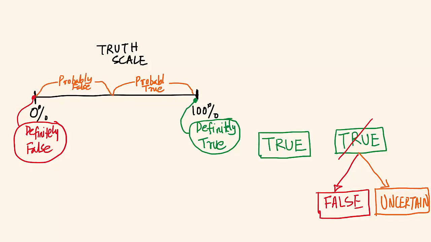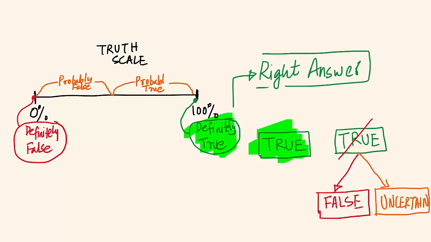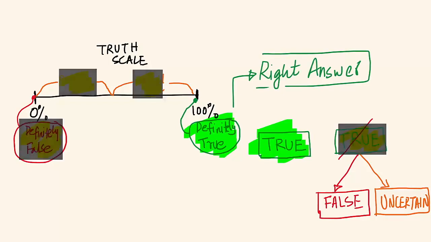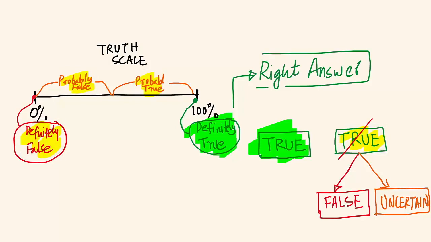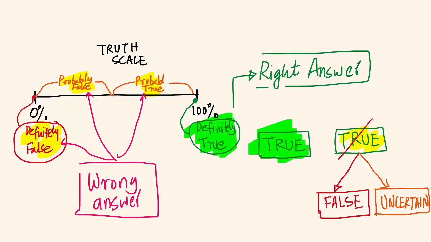But your answer must be something that is definitely true based on the information that you have from the passage. If the information in the passage is true, then this information is true, but it must be based on the information. Therefore that is your right answer choice. Everything else, definitely false, probably true, all these fall into either the false category or the uncertain category, and all of these, ladies and gentlemen, are the wrong answer. So the question creator can play with things that are probably true, probably false, uncertain areas to create wrong answer choices, thereby setting you a trap.